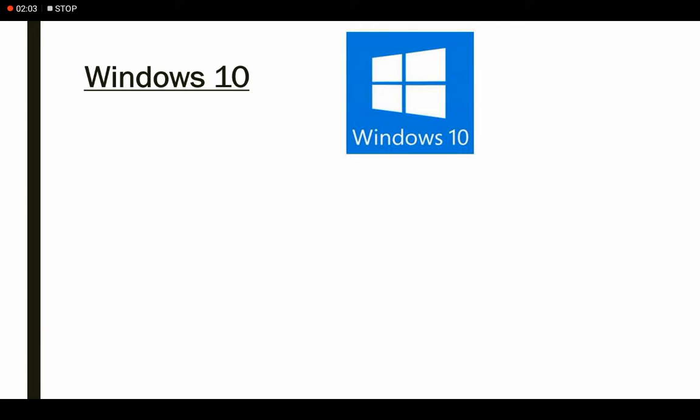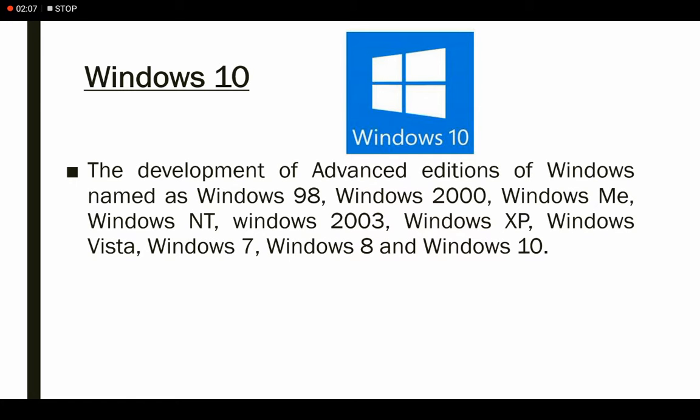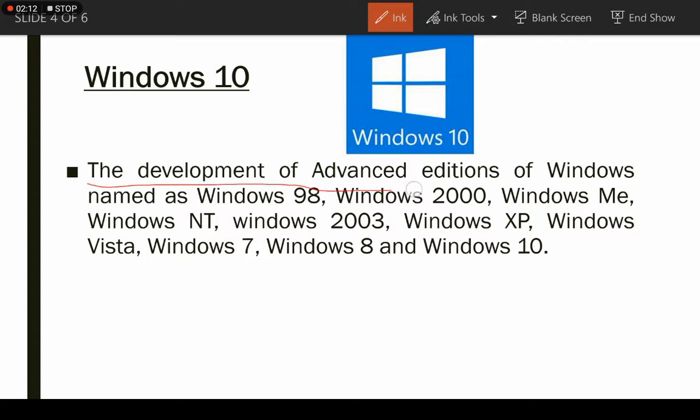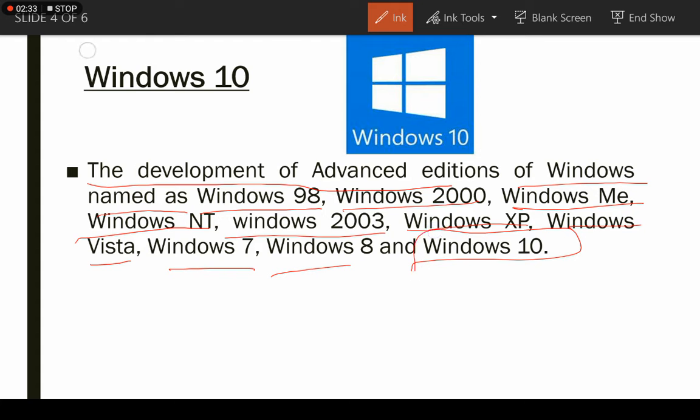So our chapter is of Windows 10. So what is Windows 10? As we know, the advanced editions of Windows were named Windows 98, Windows 2000, Windows ME, Windows NT, Windows 2003, Windows XP, Windows Vista, Windows 7, Windows 8 and Windows 10, which is our chapter.